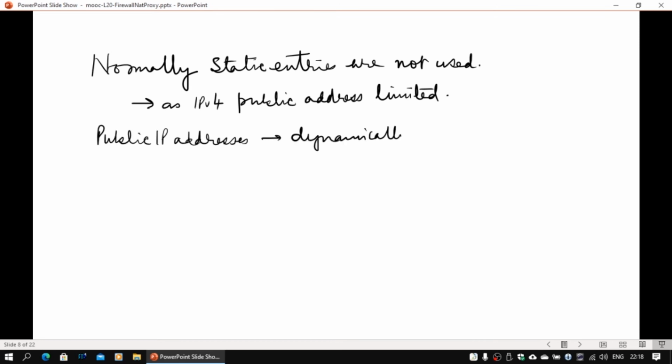So normally we will never use static entries. These are created dynamically, because public addresses are very few. If within your organization, within your campus, I have say 10,000 machines, I don't have 10,000 IP addresses. I have very few. So these mostly need to be allocated dynamically to the various machines inside the campus so that they can communicate to the outside world. Static entries are done only for some servers which are of an important nature, and it's a very precious resource. It's not easy to get.